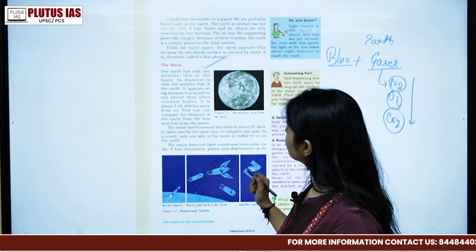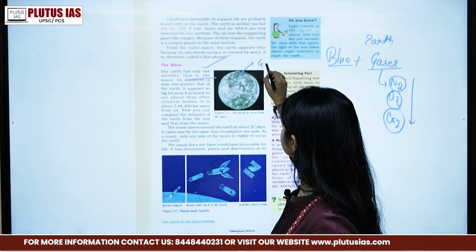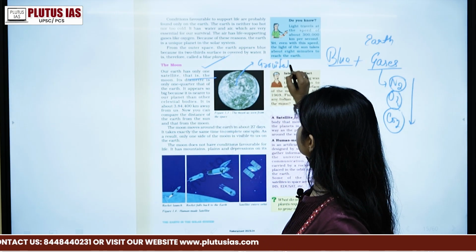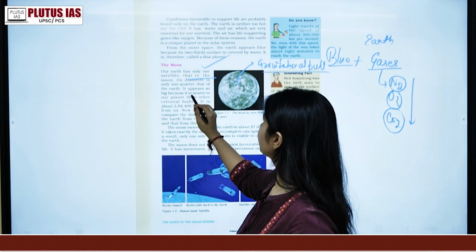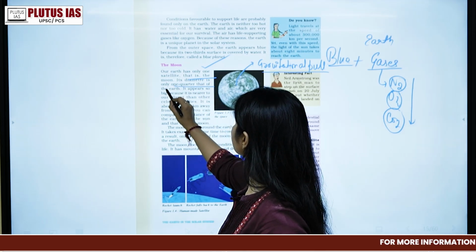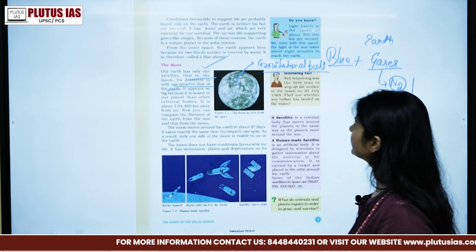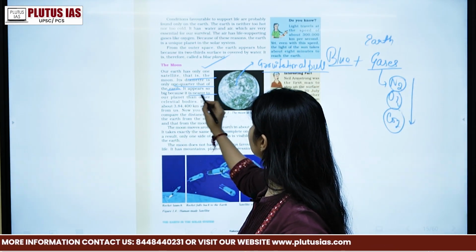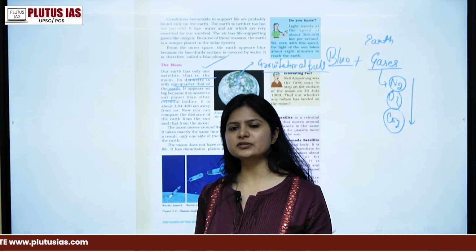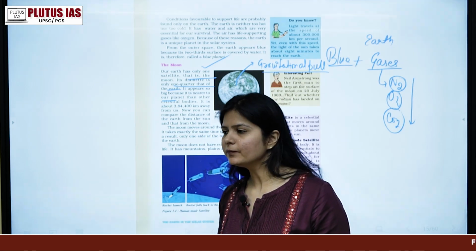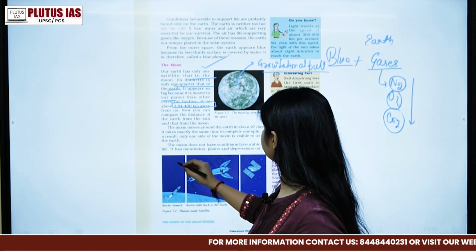Now talking about the moon. The moon is a natural satellite of the Earth. It also orbits, and it has a gravitational pull. Like the Earth has a gravitational pull, the moon also has a gravitational pull, right? And its diameter is 1/4 that of the Earth. Done. So here are some characteristics of the moon. The second one is that it appears big because it is nearer to our planet, right? How many kilometers? Kilometers are not generally asked. You just have to have a rough idea that it is near to the Earth. It is 3,84,400 kilometers away, right?